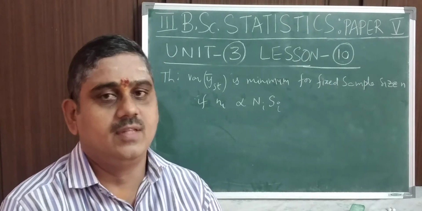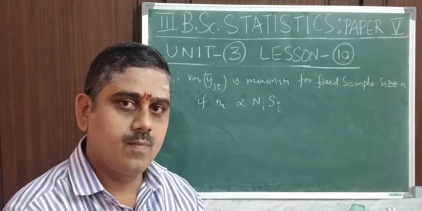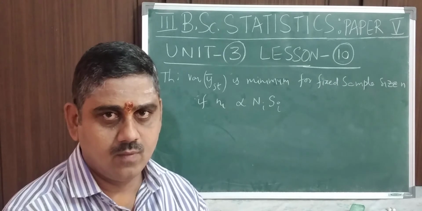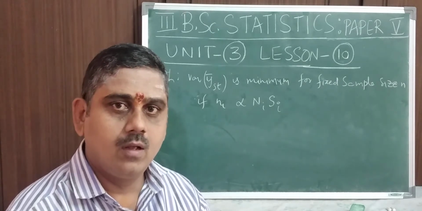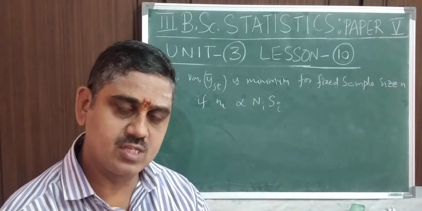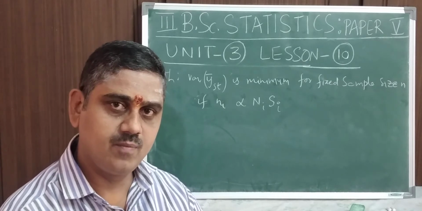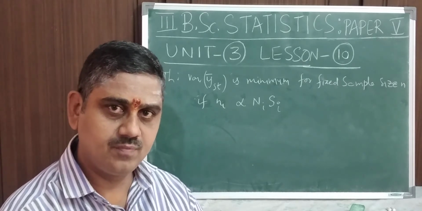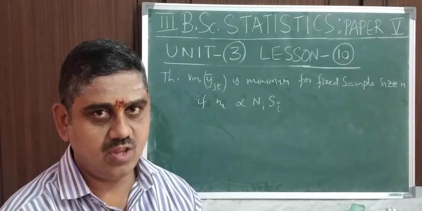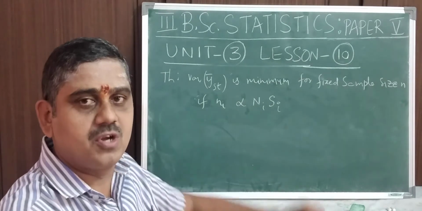Today, in this class, we discuss one important theorem. The variance of the stratified random sample mean, variance of y bar st, is minimum for fixed sample size n if ni is proportional to Ni Si.